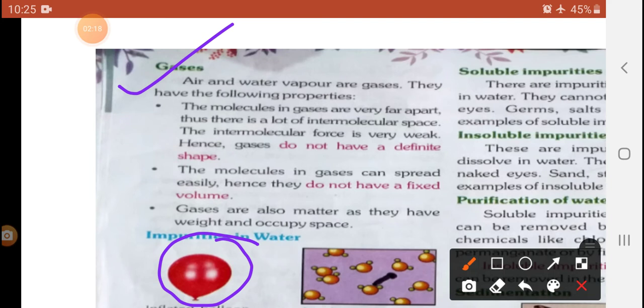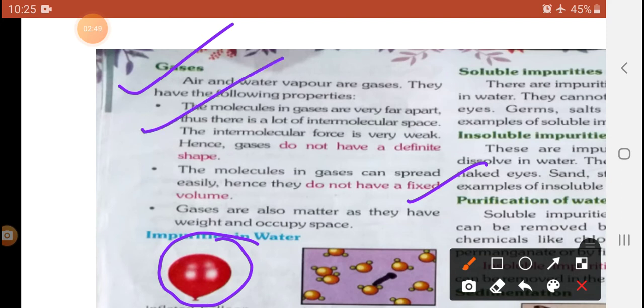Have you seen here, my dear students, gases do not have a definite shape. Why not? Because the molecules freely move from one place to another very easily. The molecules in a gas can spread easily, hence they do not have a fixed volume. Gas does not have a fixed volume and does not have a definite shape. It freely moves from one place to another.